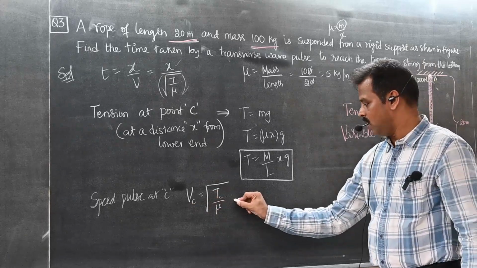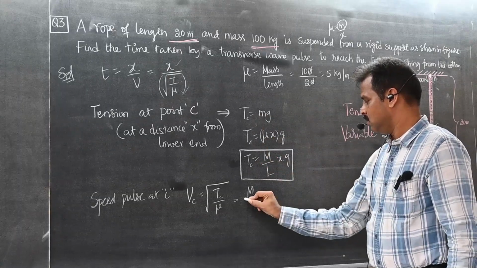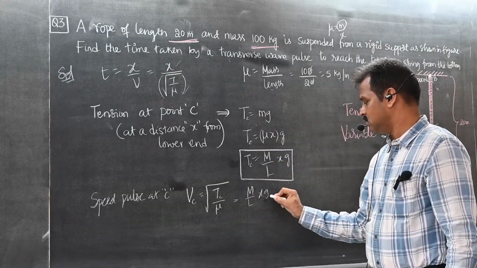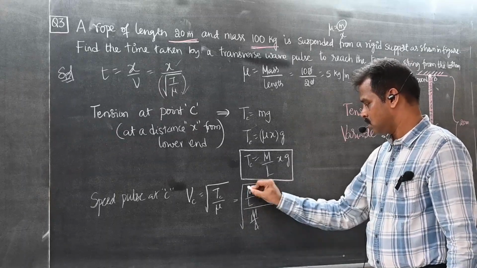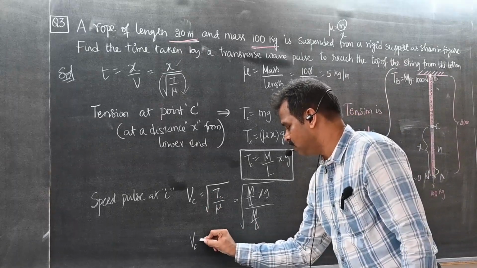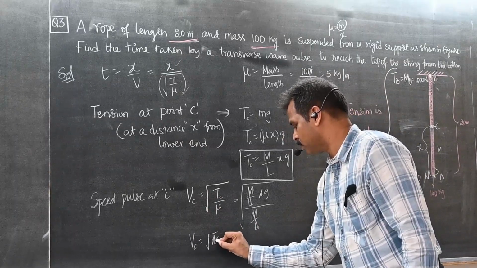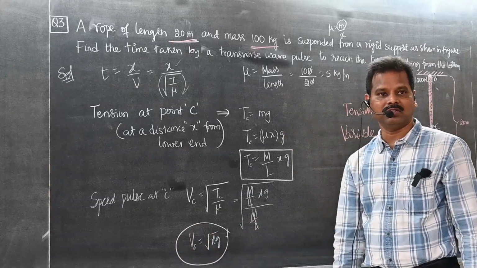So what is Tc? This is Tc, M by L x g, divided by mu. So this is the velocity at point C.